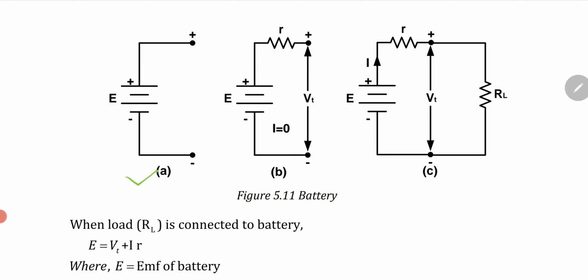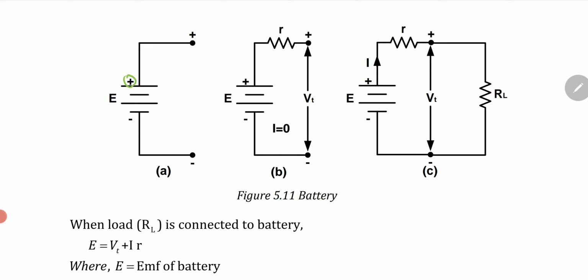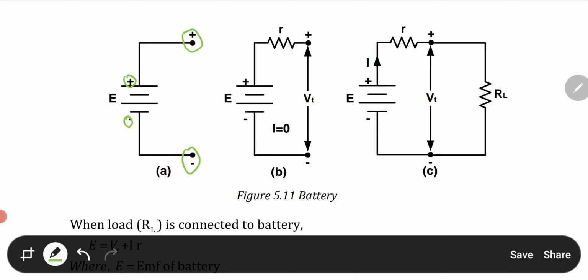In figure A, this part is known as a battery, which has a positive plate, then a negative plate, then a positive plate, then a negative plate. Generally the bigger lines or bigger plates shown in the figure are the positive part, and the smaller ones are the negative part. So two markings are there, positive and negative. Figure A shows a simple connection of a battery.